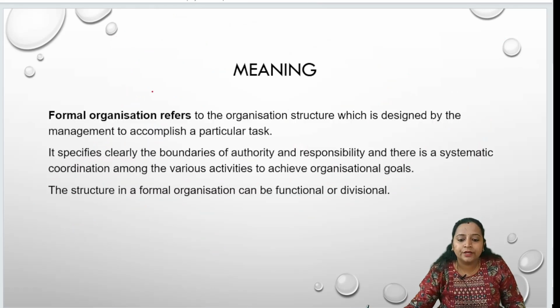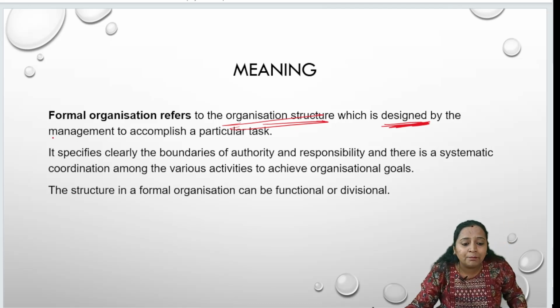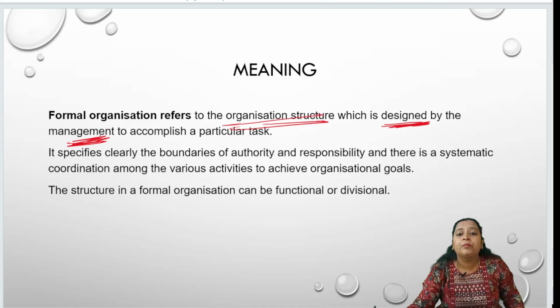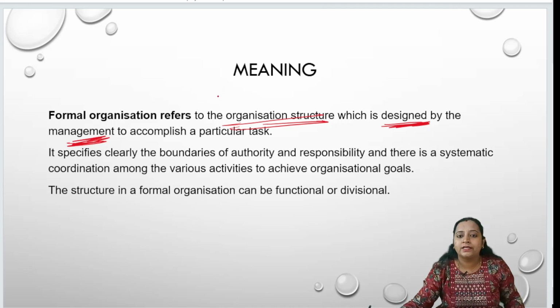Formal organization refers to the organization structure which is designed, that is, prepared, deliberately by the management. Who prepares this? The top level management. Why are they designing this formal organization?